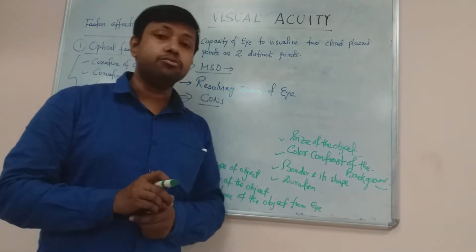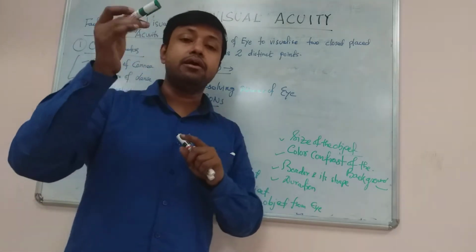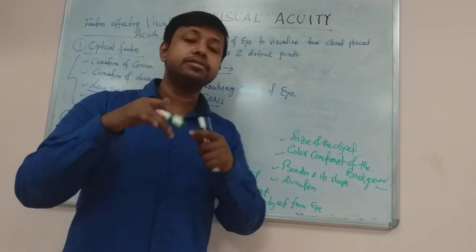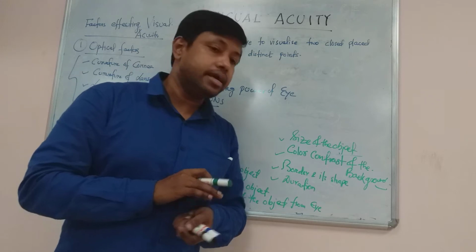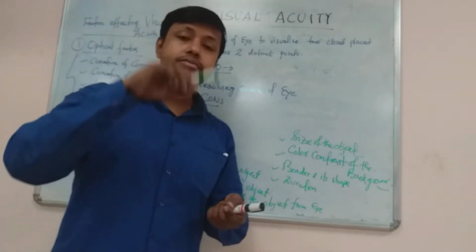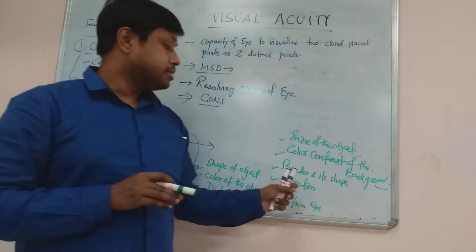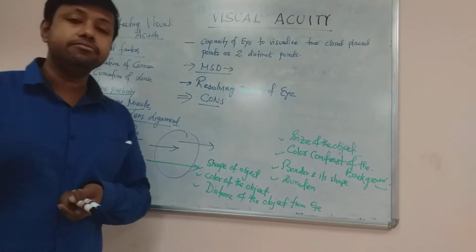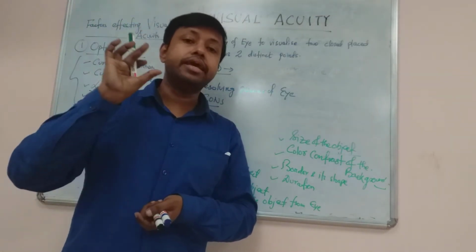Color contrast of the background. If the color contrast of the object compared to the background is of a very high degree, or the contrast is severe, then it can be visualized very nicely. Then border and shape of the border. The border of the object and its shape are also stimulus factors. Then duration for which the object has been visualized. If you visualize the object very fast, then accuracy will be less. But if you visualize the object taking much time, then accuracy will be more.